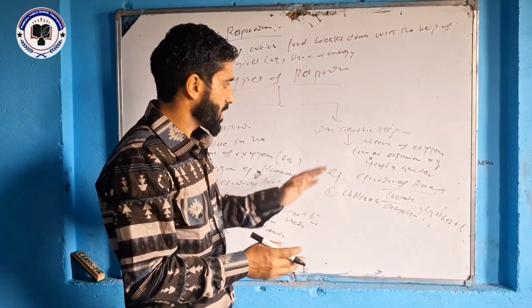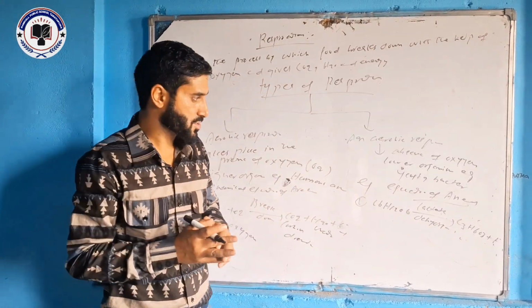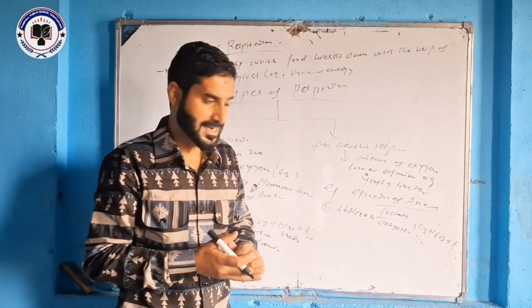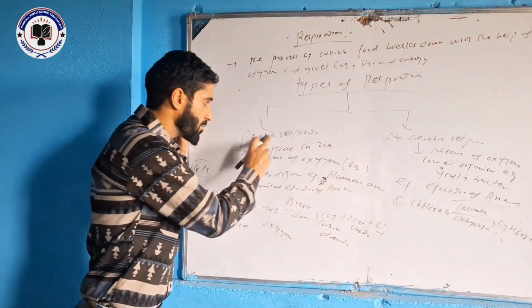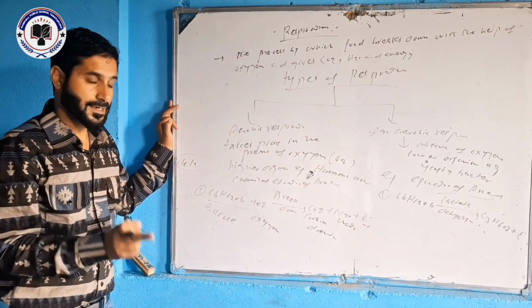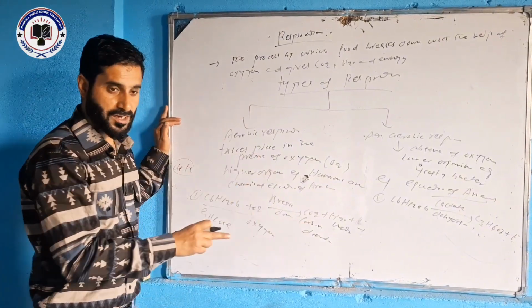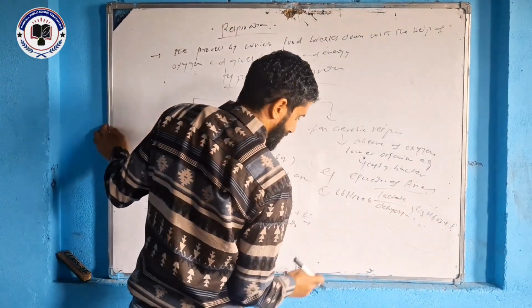So it means that during anaerobic respiration, it gives us lactic acid. Now, during aerobic respiration, it gives us carbon dioxide and water. So we can say that the end products of aerobic respiration are carbon dioxide and water, but the end product of anaerobic respiration is lactic acid.